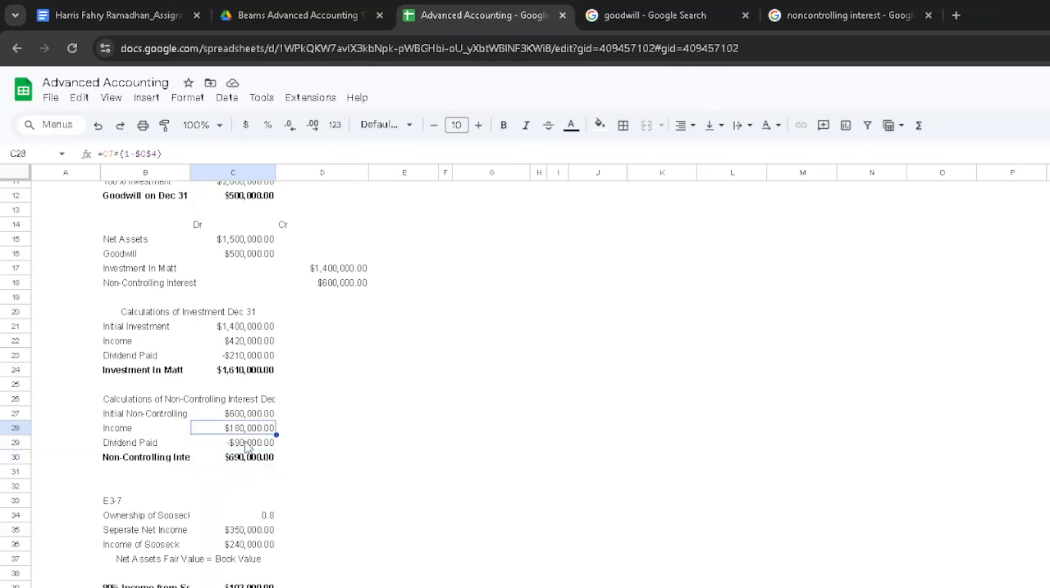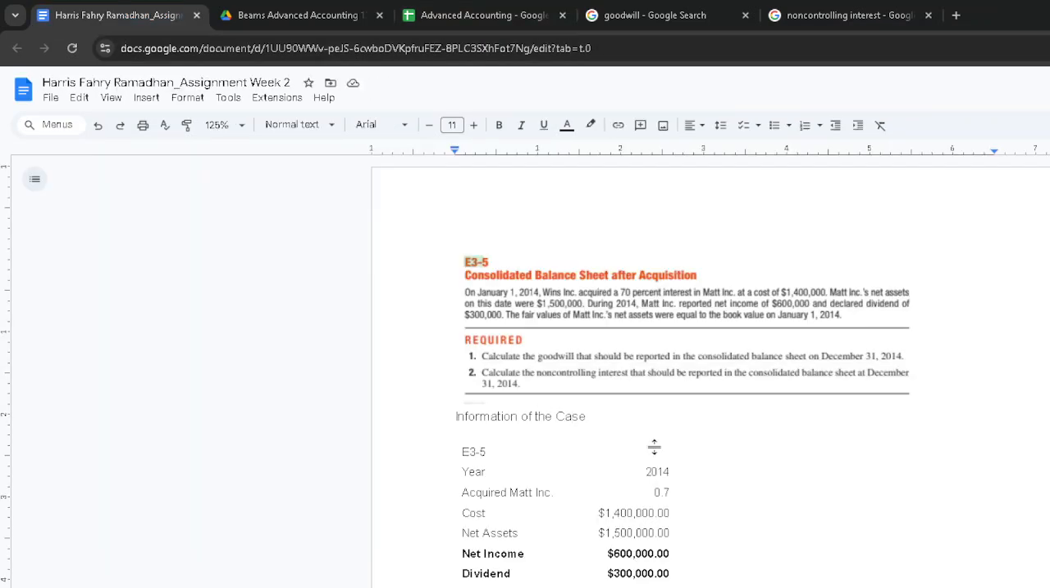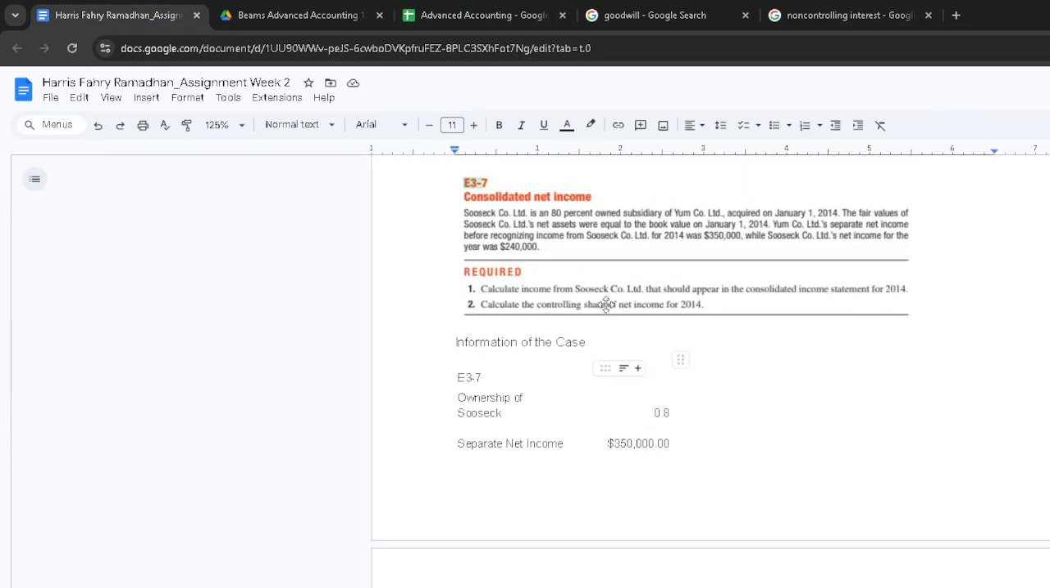And we can do the same for the non-controlling interest account. So assigning 30%, because the non-controlling interest is out of 30% of income and dividend paid. And we do the same calculations and update the non-controlling interest account. And the end result should be 690. So that's for question number 1. I hope I did everything correct. Just let me know if I did anything wrong.